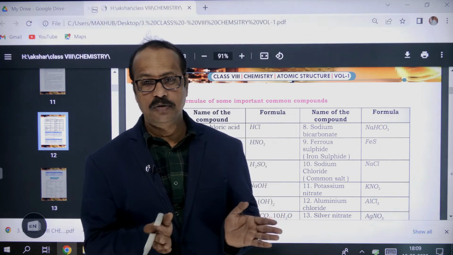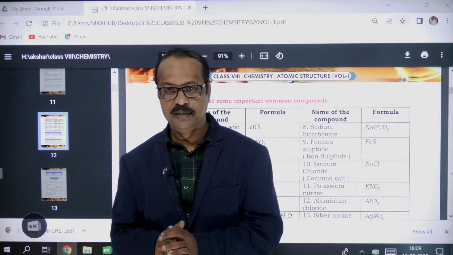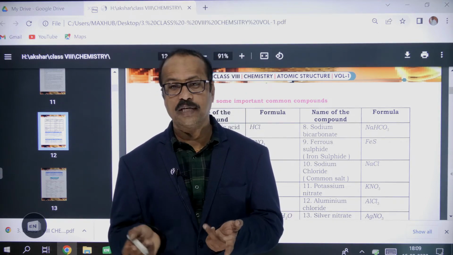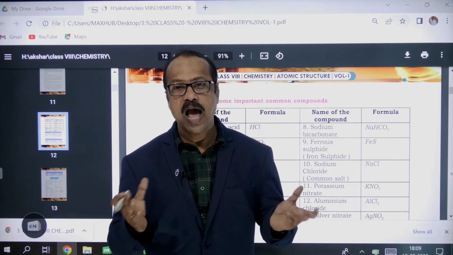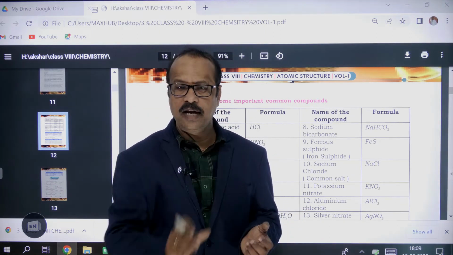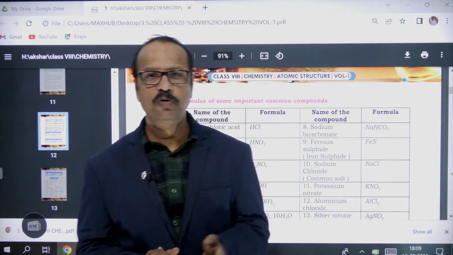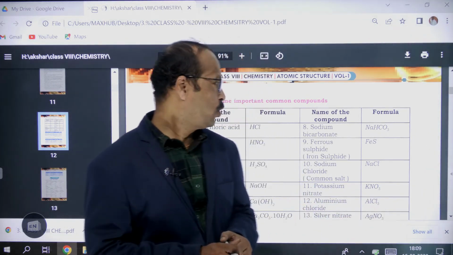And there are some bases also. Bases, I think you might already have learned in the lower classes like 6th and 7th, the topics called acids and bases. Bases are what? Like sodium hydroxide, potassium hydroxide, magnesium hydroxide, calcium hydroxide, zinc hydroxide, aluminum hydroxide. Whichever end with hydroxide, they are called bases. And of course, ammonia does not end with hydroxide, but it is considered a weak base.